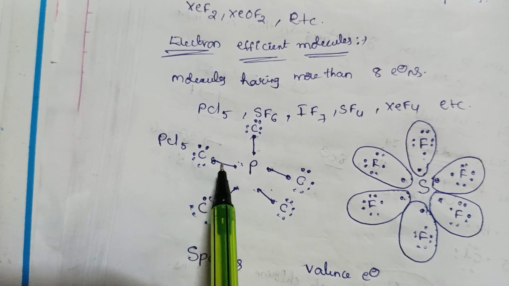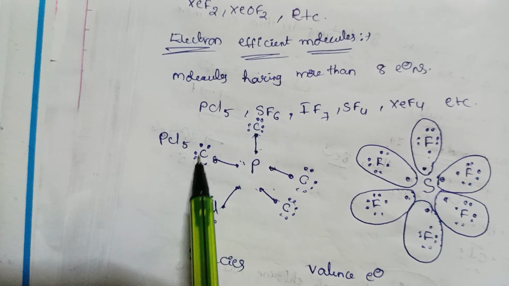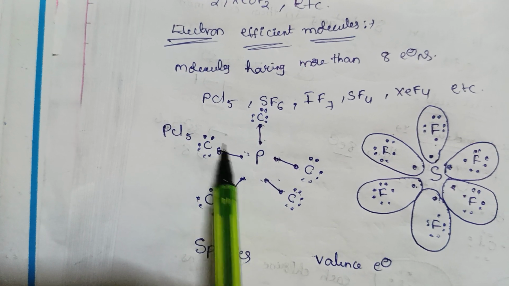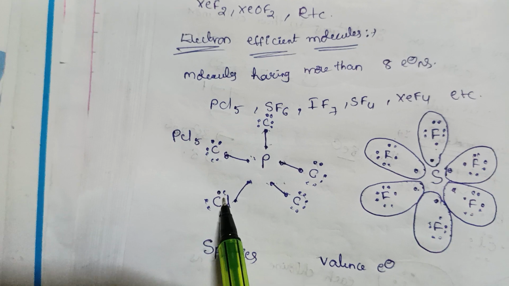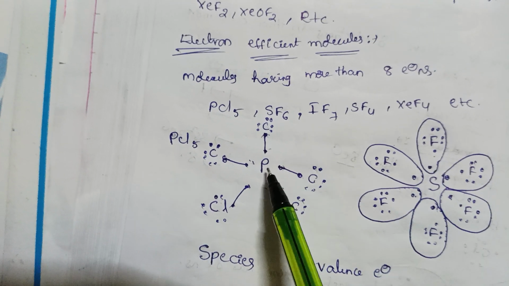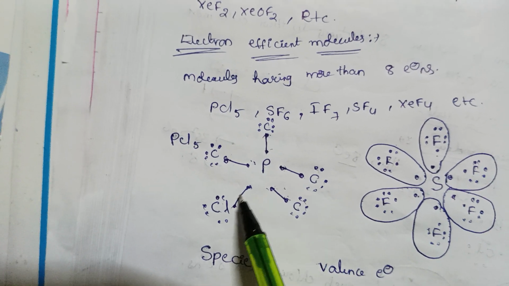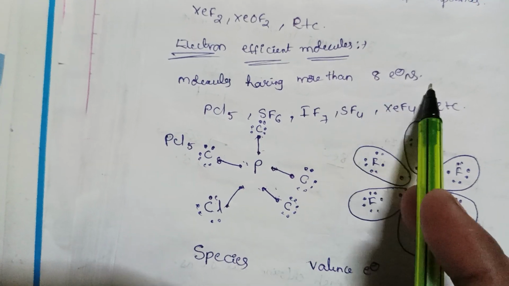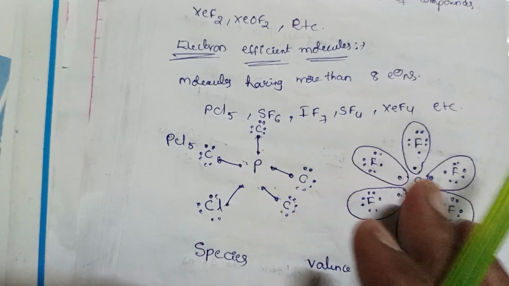If sharing electrons, this electron is attracted towards the chlorine, it gains stability. Each chlorine now has 8 electrons. Chlorines are now stabilized. Phosphorus has how many electrons now? 1 2 3 4 5 6 7 8 9 10. It has more than 8 electrons. Now it is an electron efficient molecule.